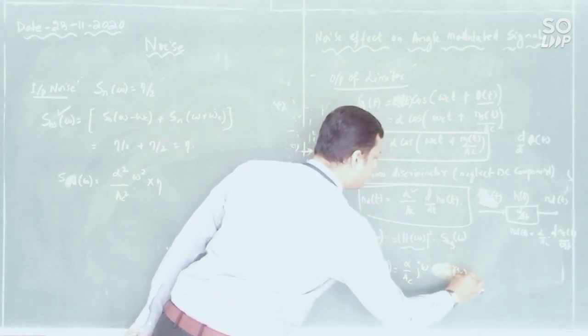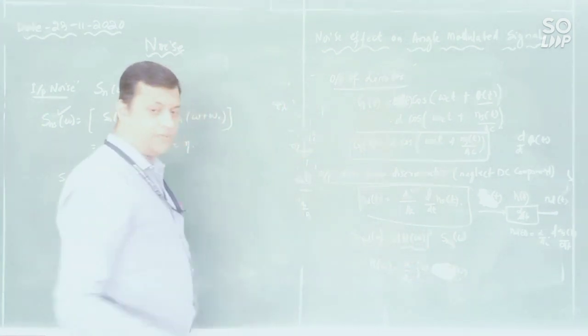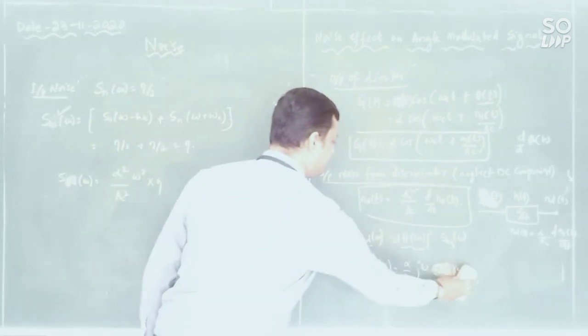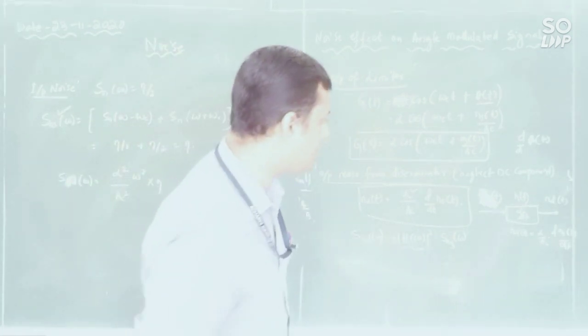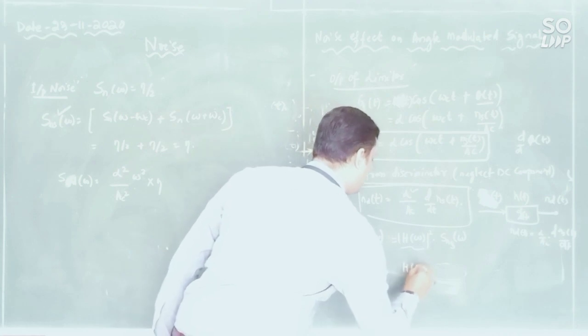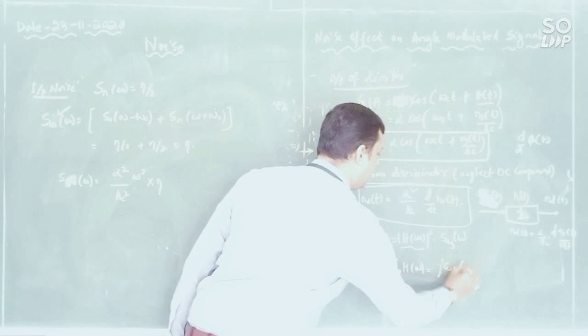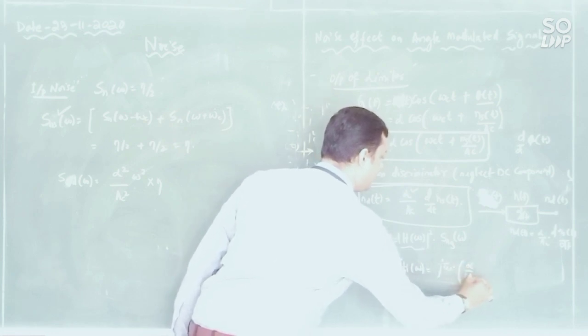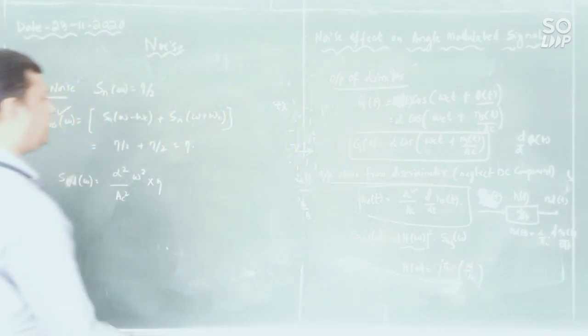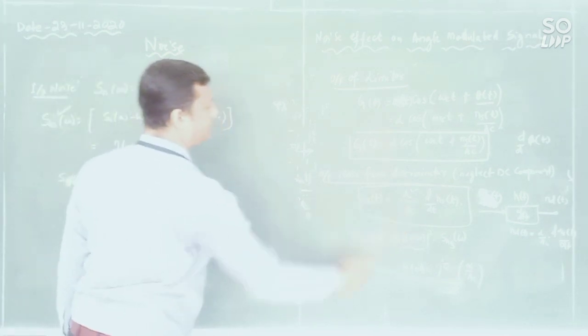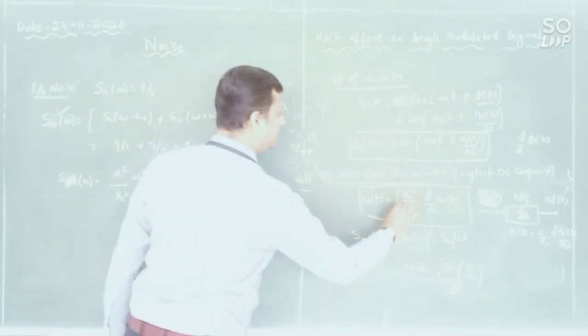So with this particular relation, your h of omega will become j omega whole into alpha by AC. Done. That I have derived from this particular value. h of t is nothing but this much.